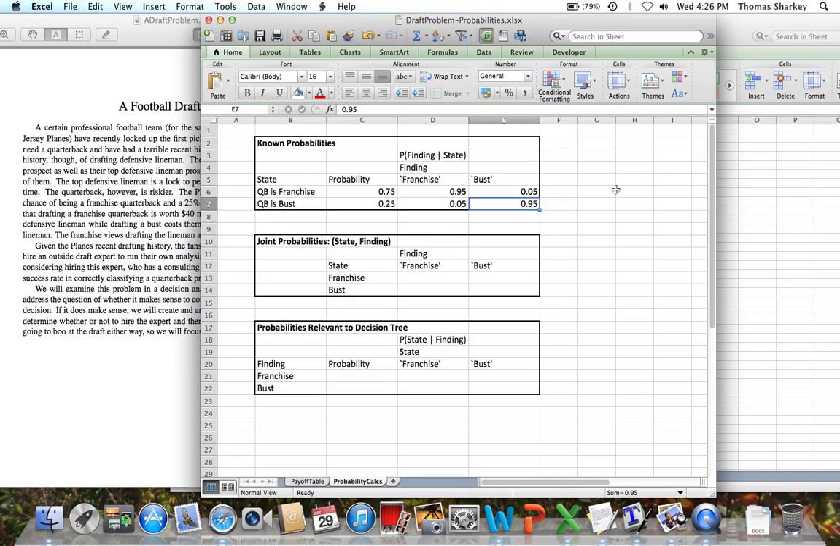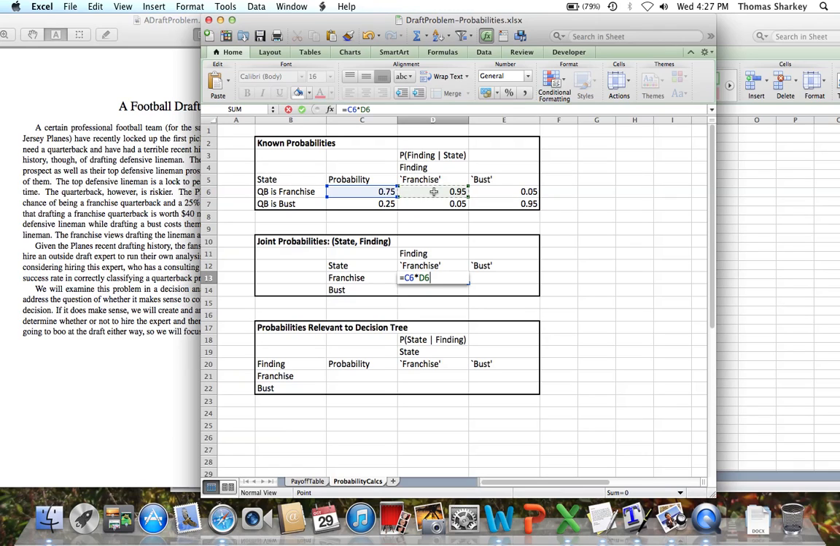What we need, according to Bayes' theorem, is this flip. We need the probability of the state conditioned on the finding. So we're going to first calculate the joint probabilities. What's the probability that we are both in a franchise quarterback state and had a finding of a franchise quarterback? In this calculation, we multiply the probability of the state by the probability of the finding conditioned on the state. So 0.75 times 0.95.